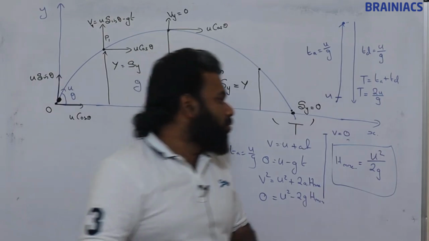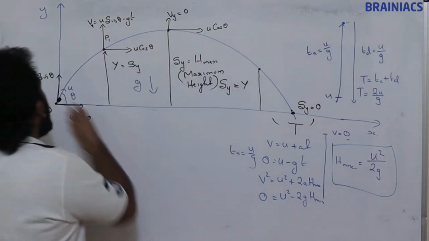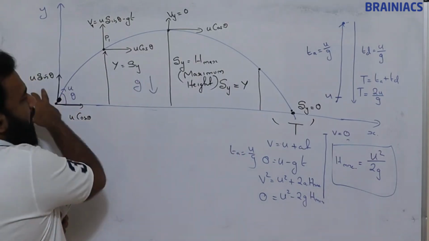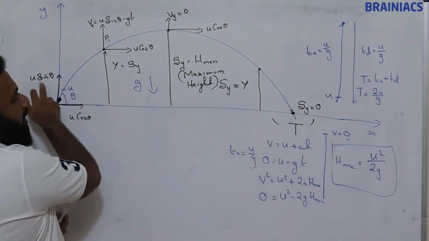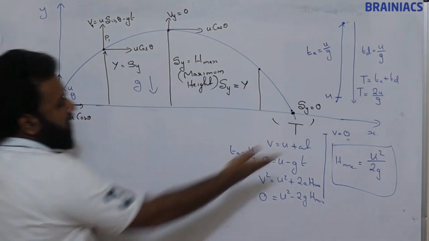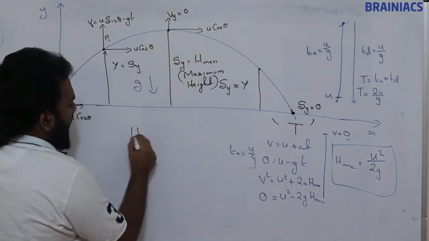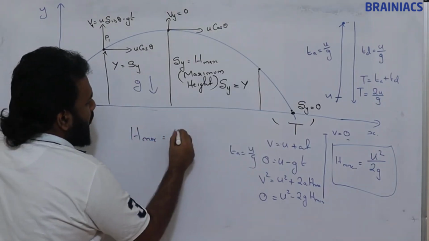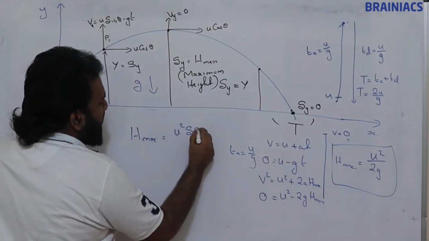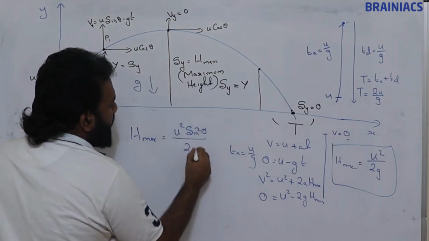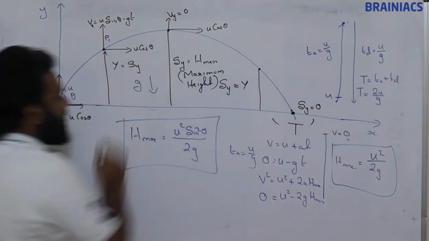So here what we should do? Instead of that u square, here the vertical velocity is u sin theta. Just put it there. H max is equal to u square sin square theta by 2g. This is the formula for maximum height.